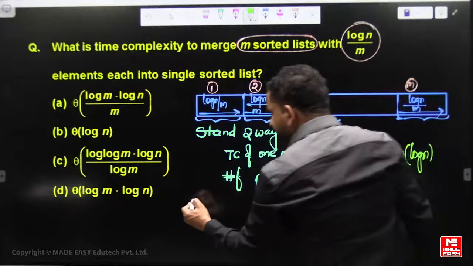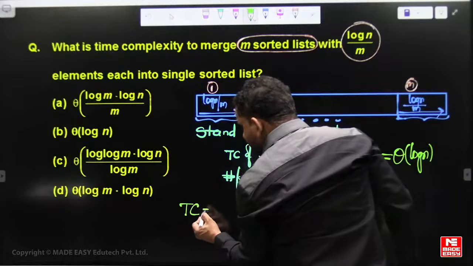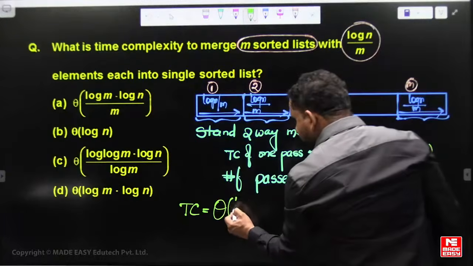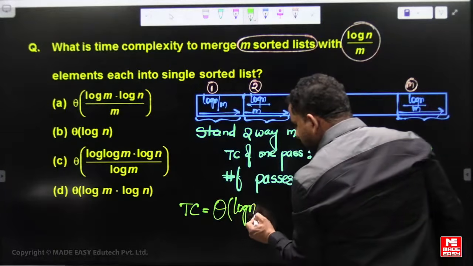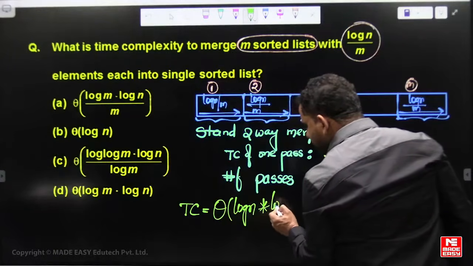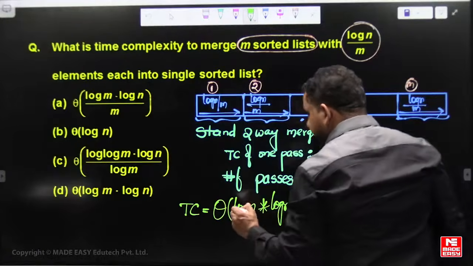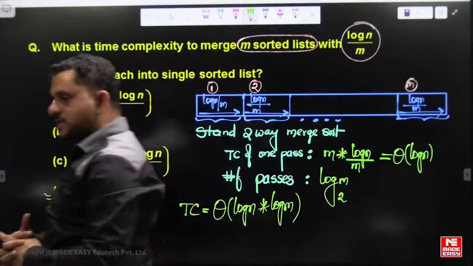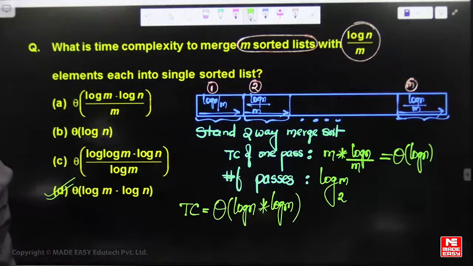The total time complexity of two-way merging is theta of log n multiplied with log m. I think almost all of you answered this question, right?